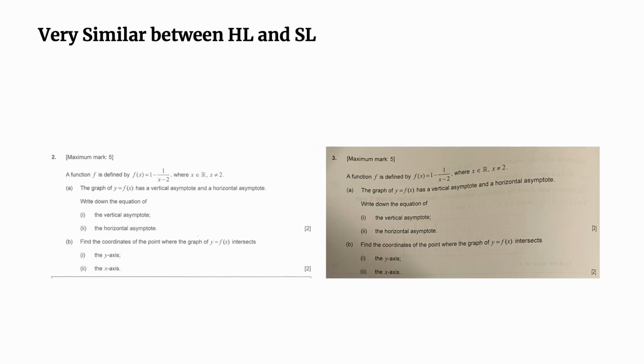And for this one, usually you don't see the division form of the rational function, but now you see the quotient 1 is going to be the horizontal asymptote, and the SL students were equally supposed to know this, as well as the HL students, right? So as you can see, they're exactly the same, and I'm just trying to point out the fact that the AA SL students by no means should study less when they study the same concept as the HL students. Similar level of practice.